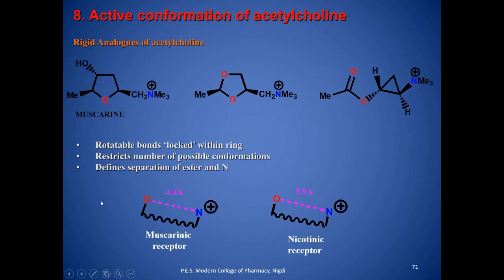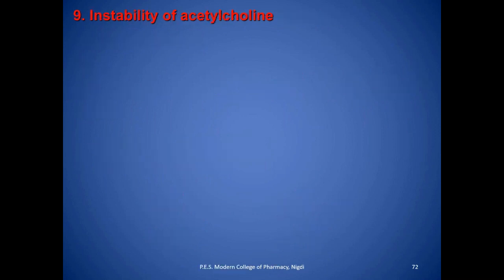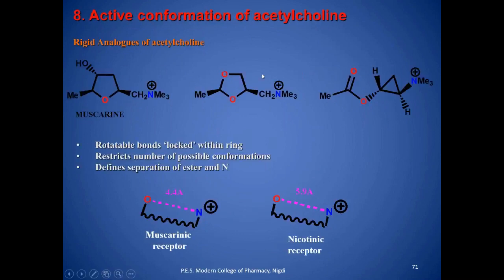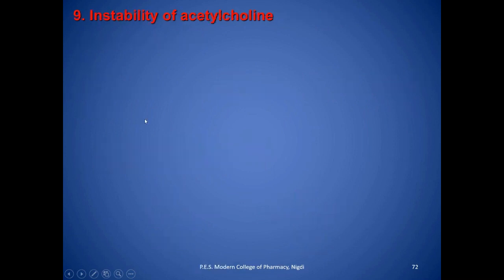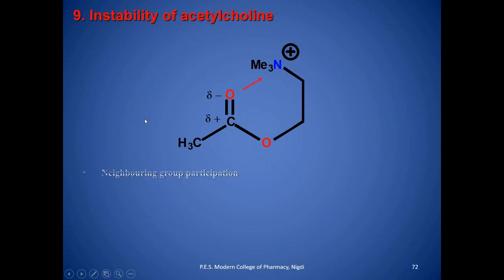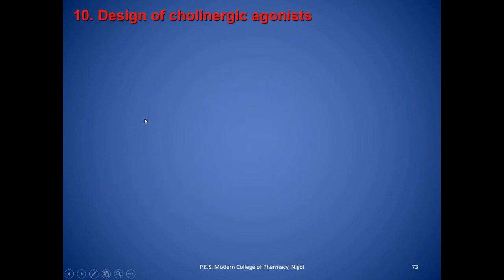If your distance is lower, then it will act on the muscarinic receptor. If your distance is greater, then it will act on the nicotinic receptor. And because of the presence of this rigidity, your structure has fewer conformations than acetylcholine, and it will become specific.